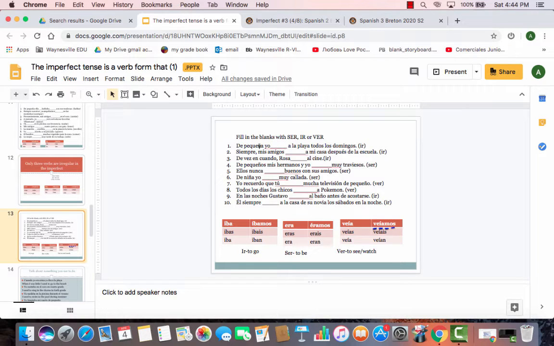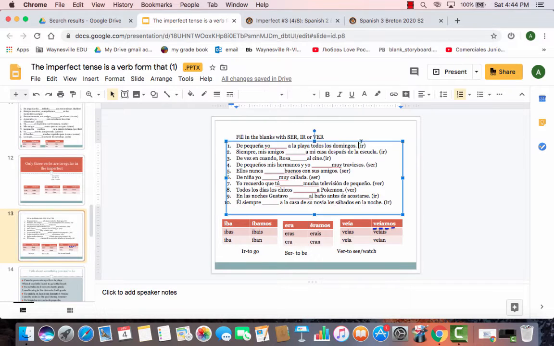So let's do number one. De pequeña yo blank a la playa todos los domingos. What this sentence is saying: when I was a little girl, I used to go to the beach every Sunday. Here we have ir, which is used to go. I have to conjugate it into iba. So my answer is iba. De pequeña yo iba a la playa todos los domingos. So I took this answer from the yo form in here because I needed to conjugate the verb ir. That is right here.